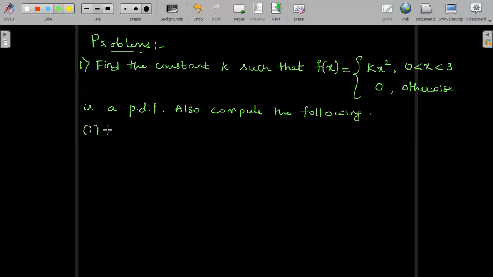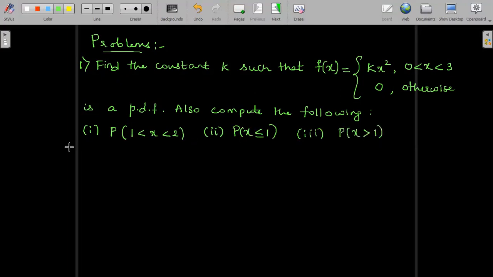First one, probability of x lying between 1 to 2, x greater than 1, less than 2. And second one, probability of x less than or equal to 1. Third one, probability of x greater than 1. Fourth one, mean. And fifth one, variance.